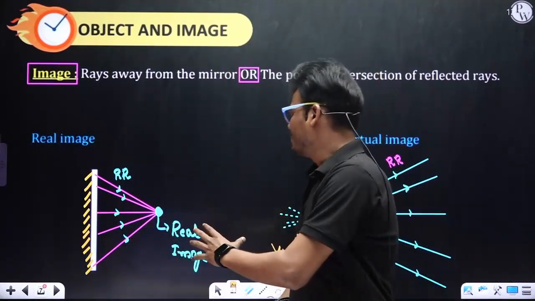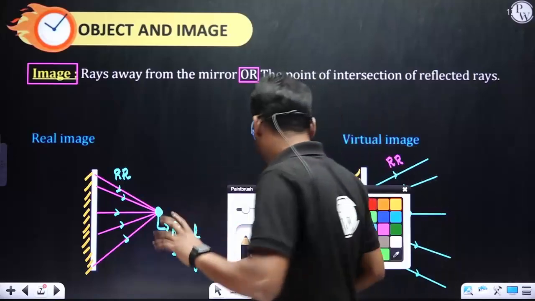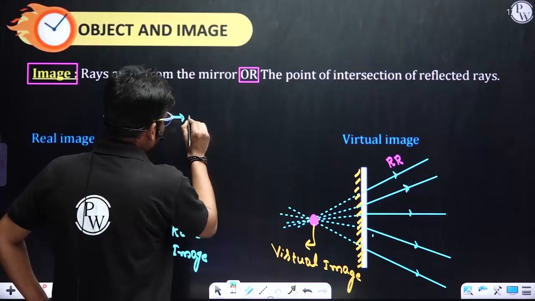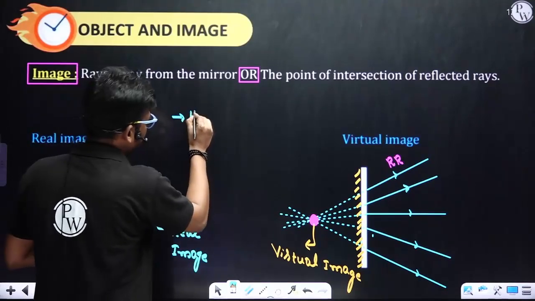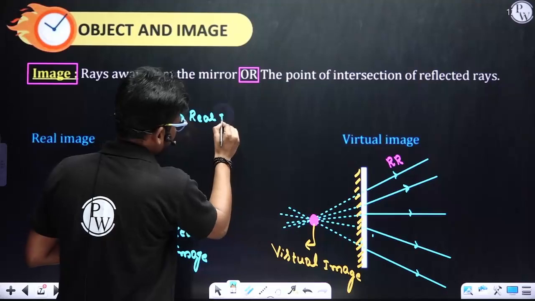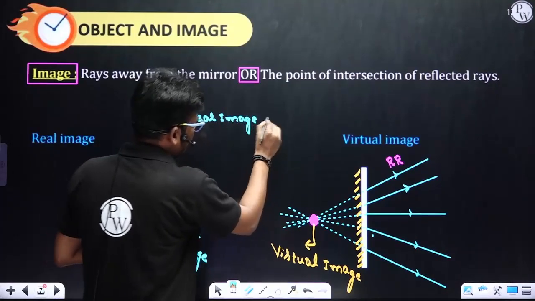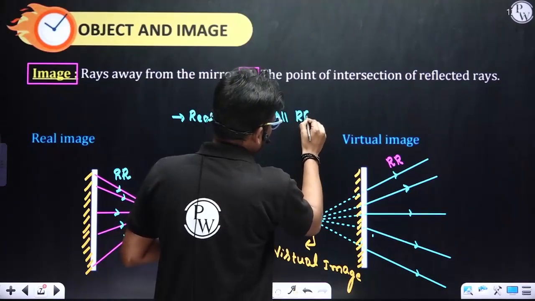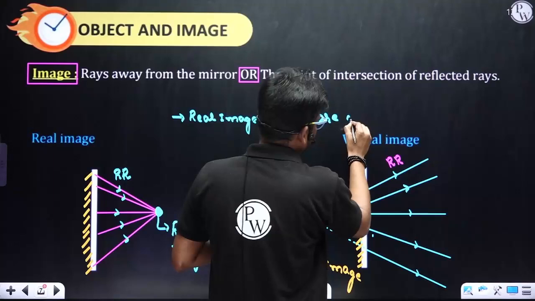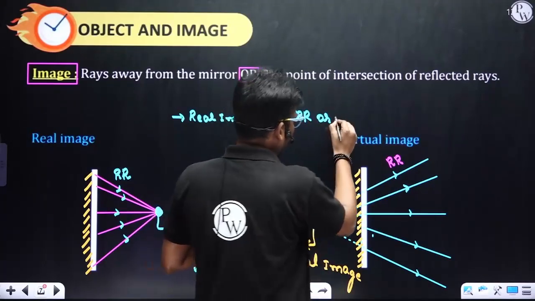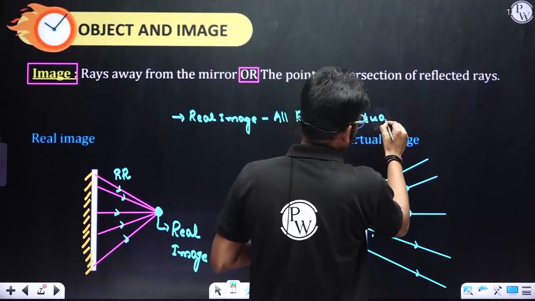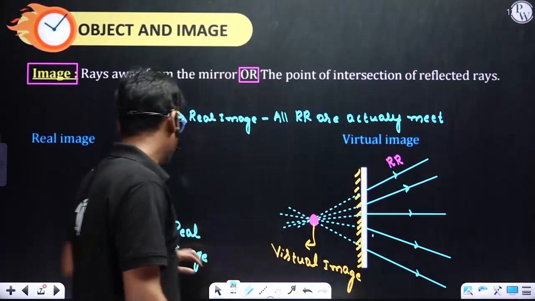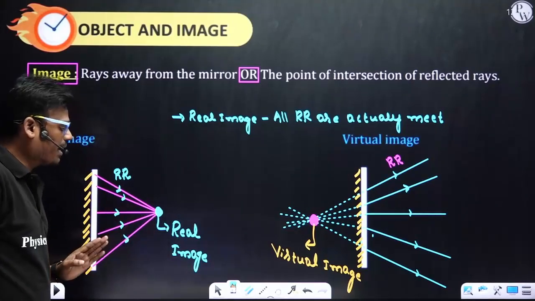What is the difference between real and virtual image? Try to understand. These points are very, very important. Point number one: for a real image, all the reflected rays actually meet.